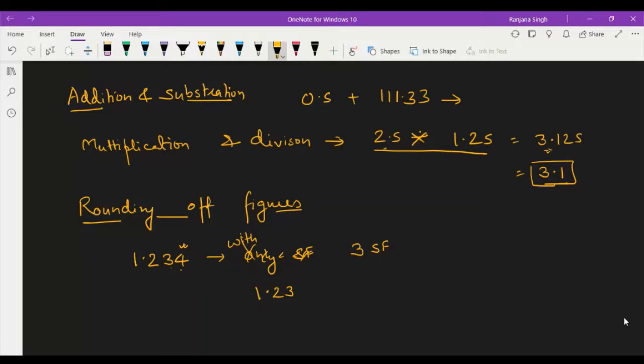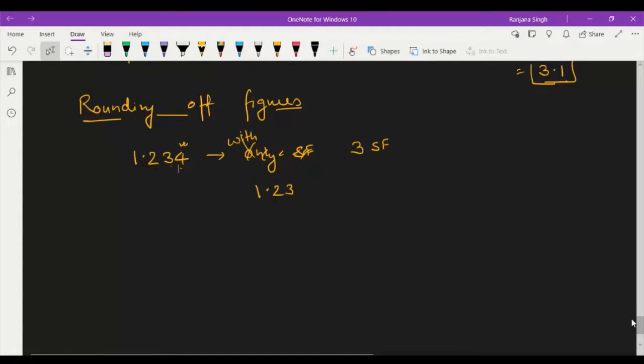If it is less than 5, as it is 4, then you have to leave this digit as such. Okay, and if it is 5, then you have to increase the preceding digit by 1 if it is odd, or leave it as such if it is even.